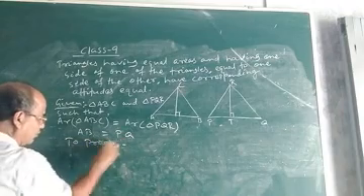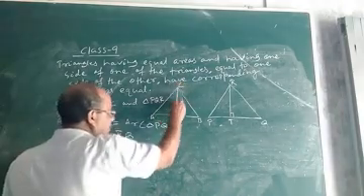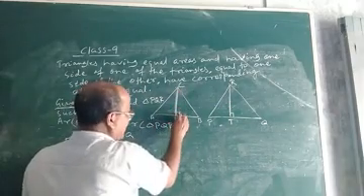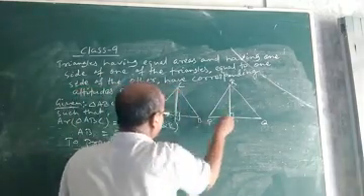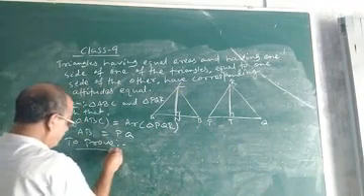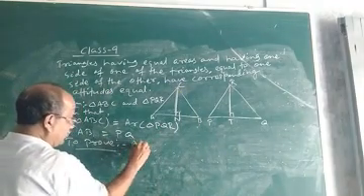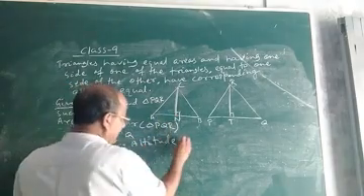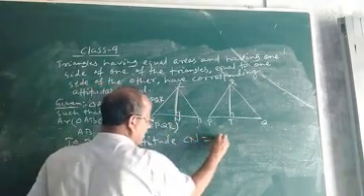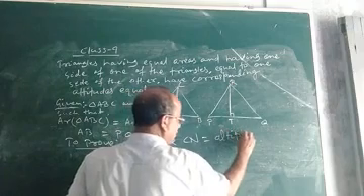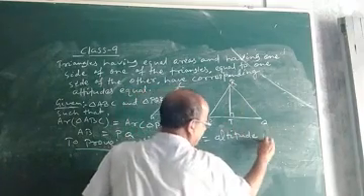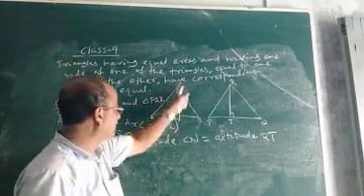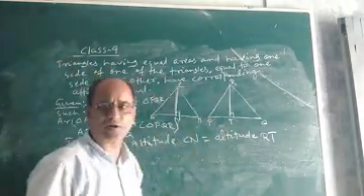So how will you prove that they will have equal corresponding altitude? Altitude, this is the perpendicular. Suppose this is N, this is suppose T, you see. That means, how will you prove that altitude CN is equal to altitude RT, okay? So how to prove that altitude CN is equal to altitude RT?